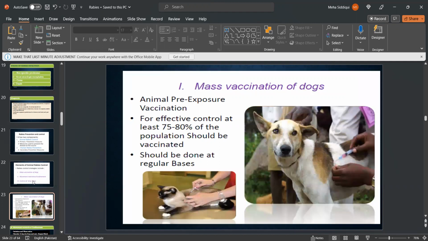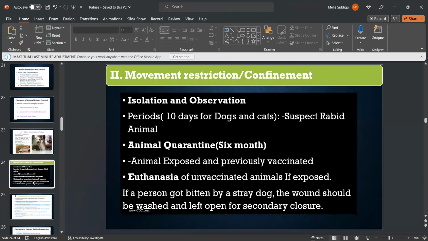Mass vaccination of dogs and animal pre-exposure vaccination: for effective control, at least 75 to 80% of the population should be vaccinated on a regular basis. Movement restriction: isolation and observation for a period of 10 days for dogs and cats that are suspected rabid animals. Animal quarantine for 6 months for animals exposed and previously vaccinated. Euthanasia of unvaccinated animals if exposed. If a person is bitten by a stray dog, the wound should be washed and left open for secondary closure.